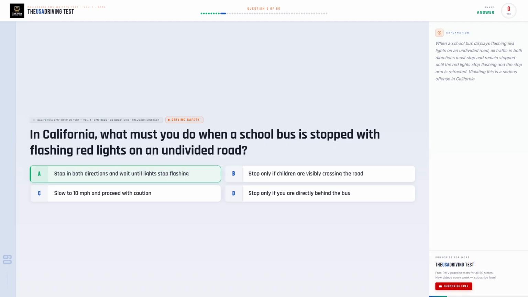The correct answer is A. Stop in both directions and wait until lights stop flashing. When a school bus displays flashing red lights on an undivided road, all traffic in both directions must stop and remain stopped until the red lights stop flashing and the stop arm is retracted. Violating this is a serious offense in California.